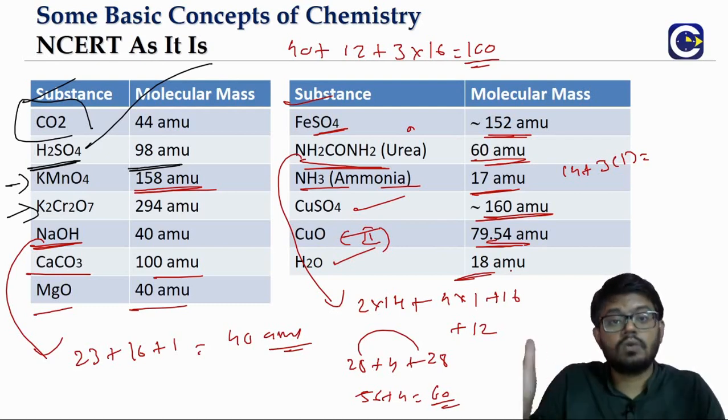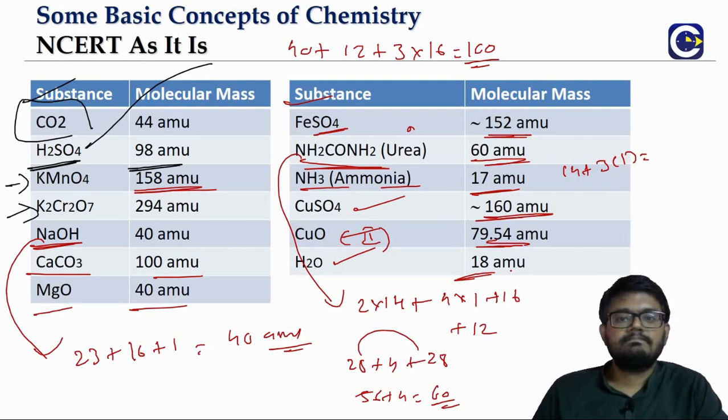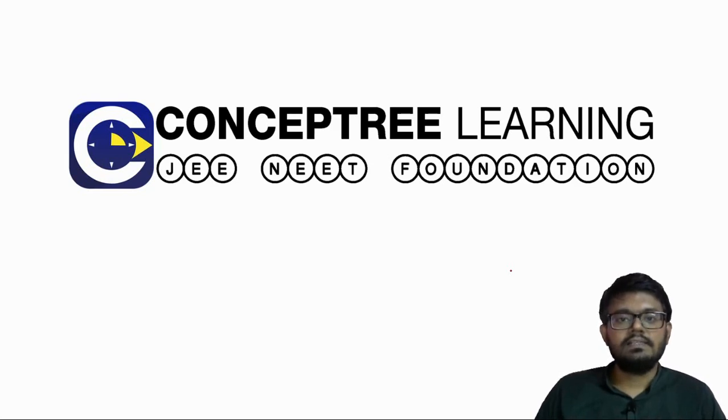So we can try and remember, again I am saying, just like the atomic masses, molecular mass also in one go we might not be able to remember, but as we keep solving more and more problems involving these values, it will start getting into our memory. So this is about part 2b, and we'll see part 3.